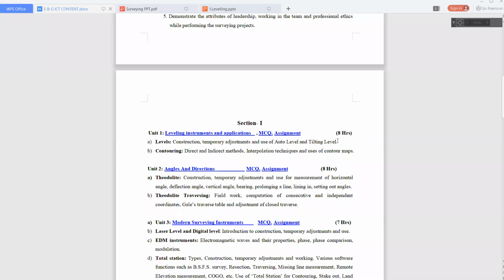Okay, these two instruments, auto level and tilting level, you need to study. So for our syllabus, these two instruments are there, for this chapter only. After that, there will be more instruments. Don't worry. But for this chapter, there are two instruments you have to study in depth: auto level and tilting level. Then we need to understand what is contouring and how to perform it.